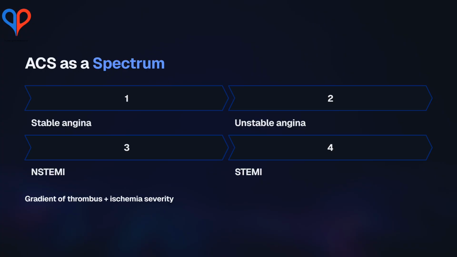ACS is not four separate entities. It is a disease continuum defined by the degree of plaque disruption, thrombus formation, and the resulting severity of ischemia. Stable angina lies at the low end of the spectrum, STEMI at the catastrophic end. Everything else is a progression of thrombus burden, flow limitation, and ischemic depth.